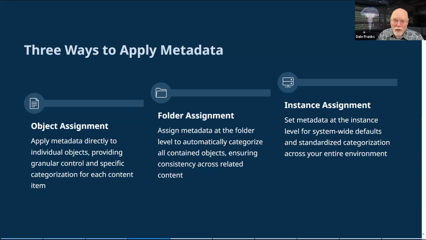Now, it doesn't hurt to apply metadata to all of those other objects. And in fact, in the larger scheme of things, it's probably going to be easier to manage, because while I can just go to a form and assign metadata to that form, just like any other object in Process Director, it's probably better off if I do assign metadata at the folder level.